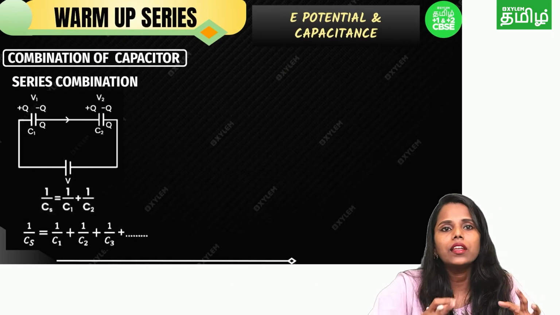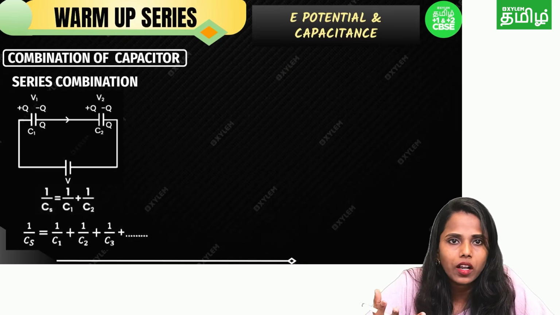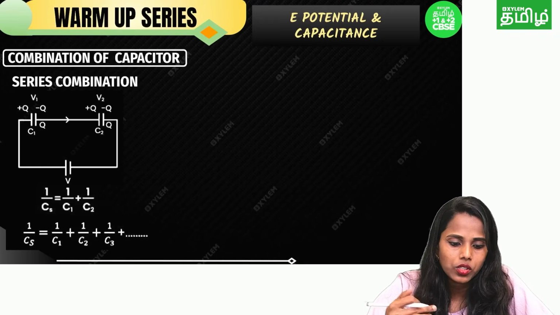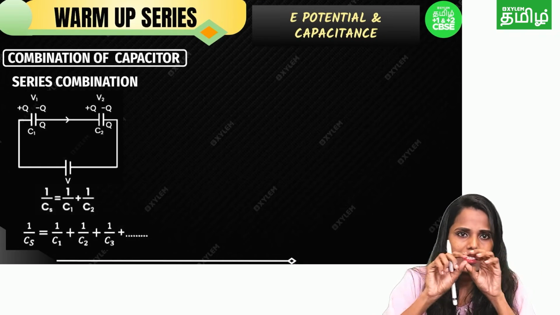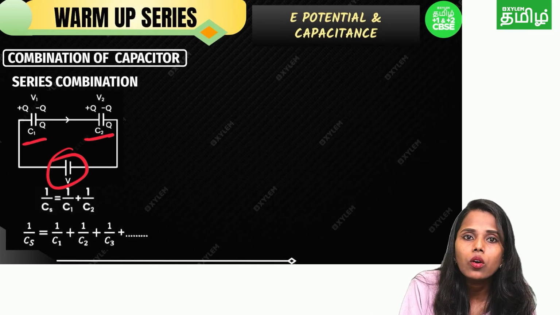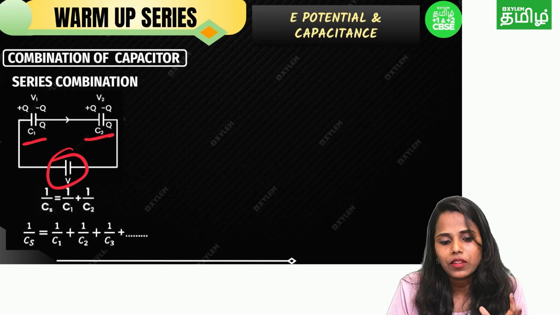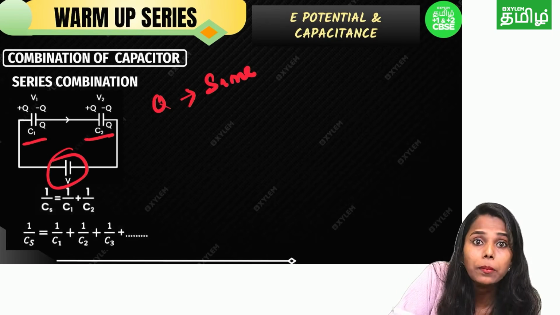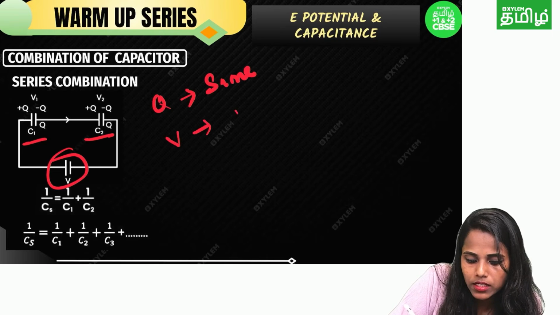Then combination of capacitors. There are two types: series combination and parallel combination. In series, two capacitors are connected in a series way using the battery. Listen carefully, the charge Q is same here, but the potential difference or voltage is different.